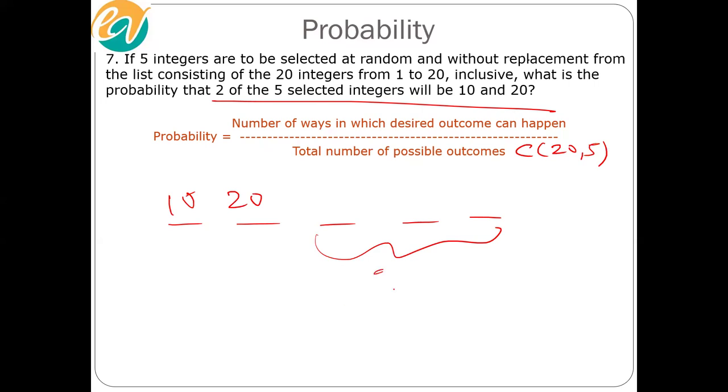3. And how many integers do we have left to choose these 3 from? 18, because there were a total of 20. Out of those, we have already chosen 2.